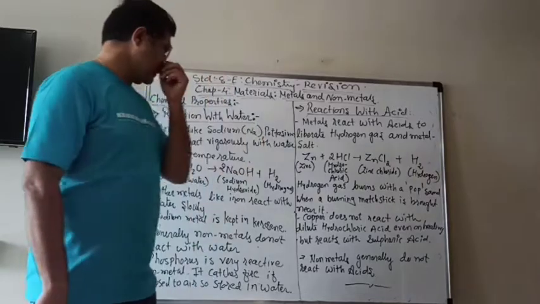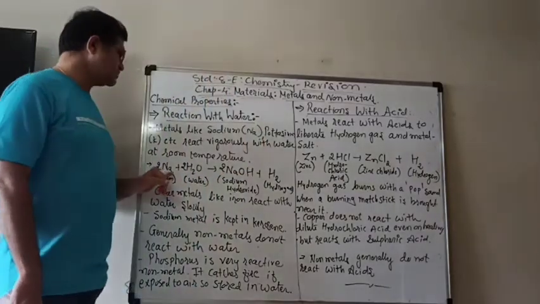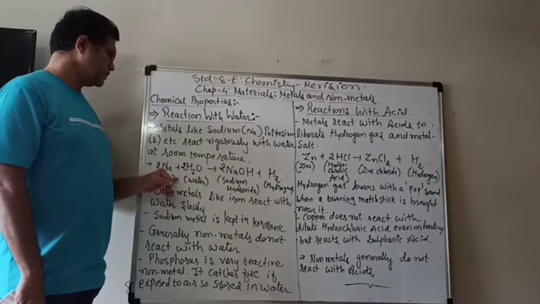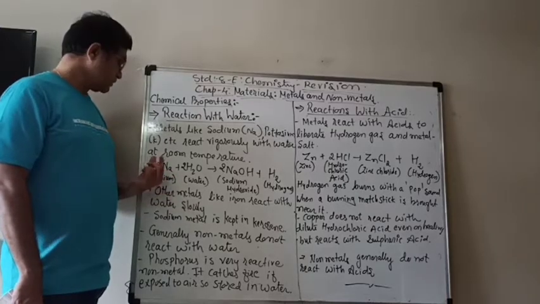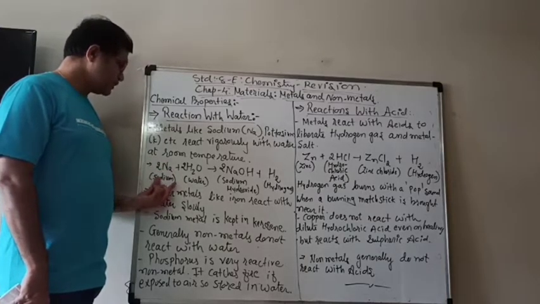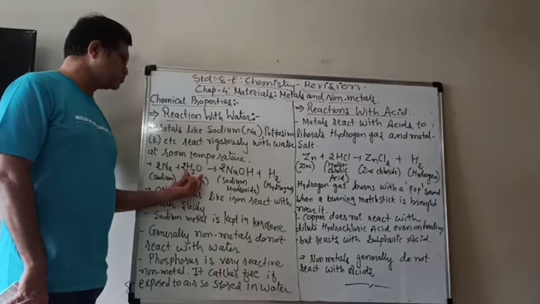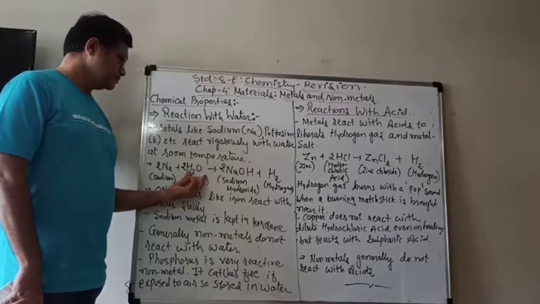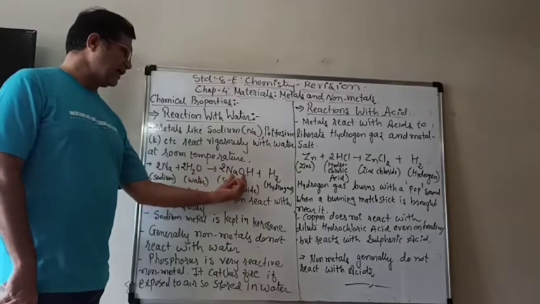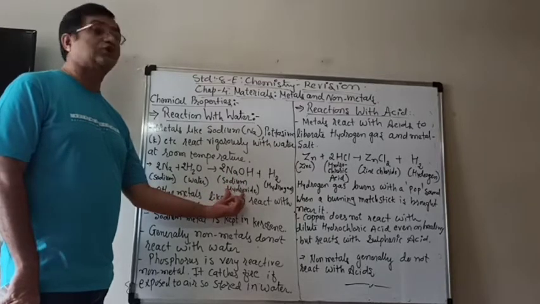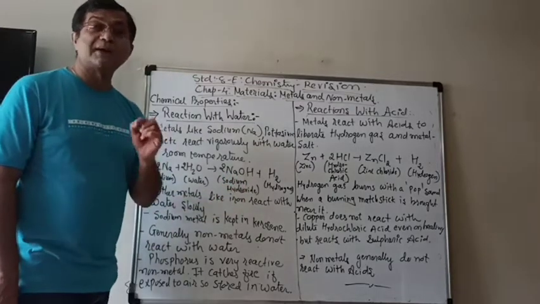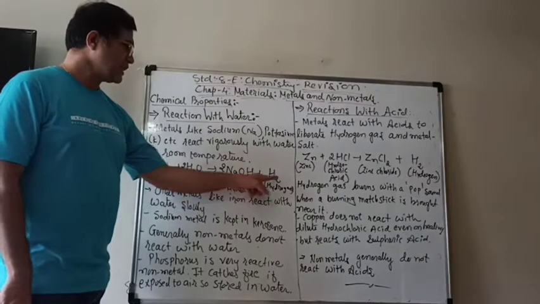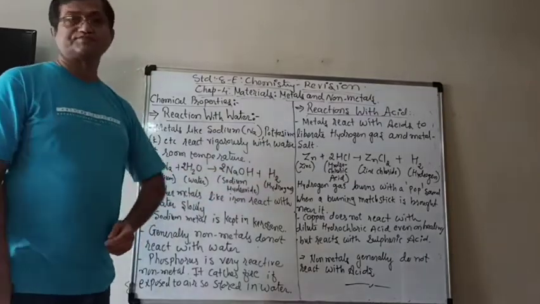So that is the chemical reaction of that process. Sodium metal reacts with water, H2O, and makes NaOH, sodium hydroxide, which is a base, plus hydrogen gas.